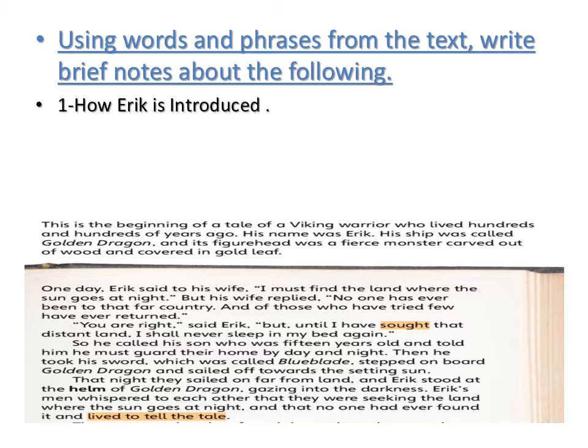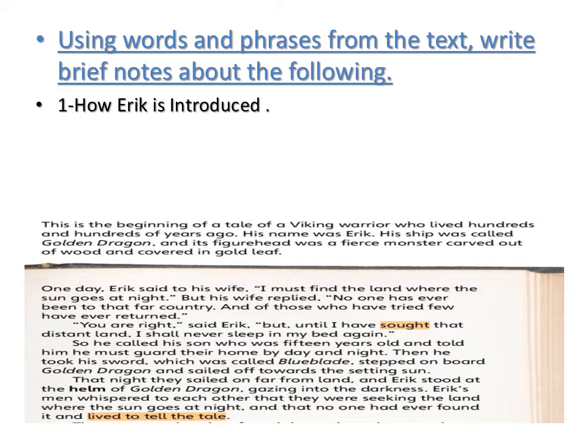So, before we answer, we have to use words and phrases from the text. Then we can write these brief notes about it. So, number 1, we need to use words and phrases from the text to write brief notes about how Eric was introduced, or how Eric is introduced.